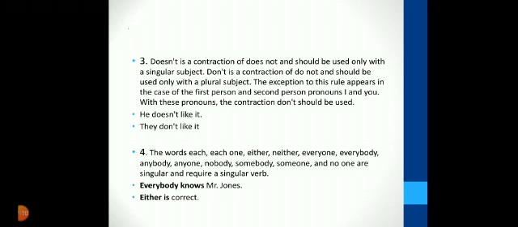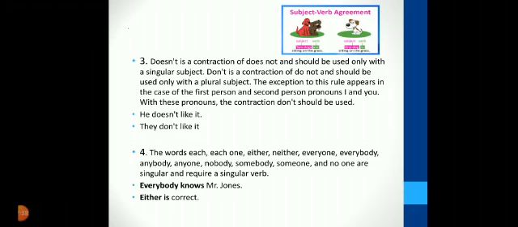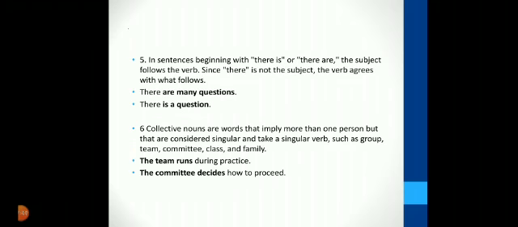Number 4. The words each, one, either, neither, everyone, everybody, anybody, anyone, nobody, somebody, someone, and no one are singular and require a singular verb. Everybody knows Mr. John. Either is correct. Number 5. In sentences beginning with "there is" or "there are," the subject follows the verb. Since "there" is not the subject, the verb agrees with what follows. Example: there are many questions, there is a question.